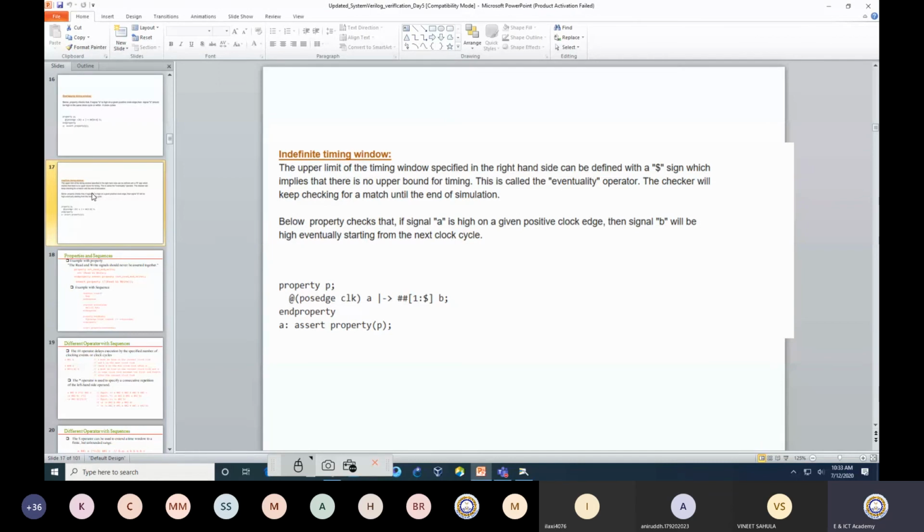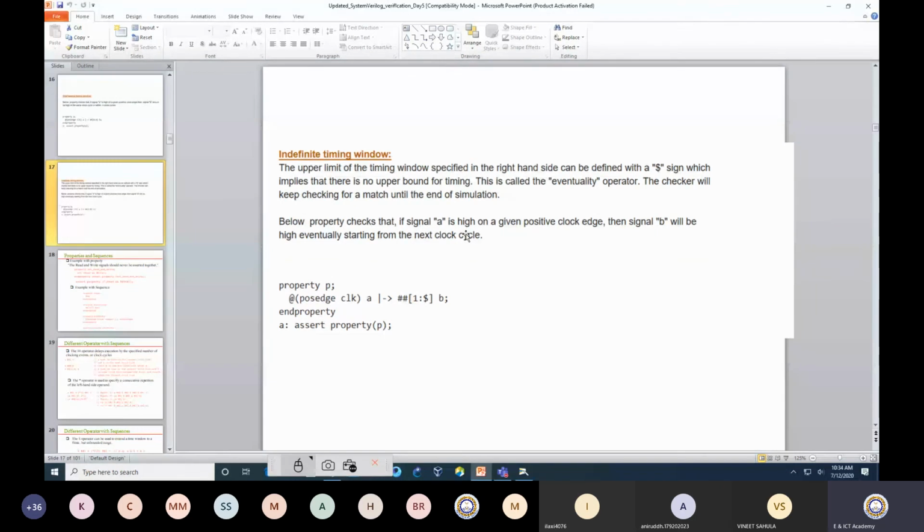Okay. Now, sometimes what happens is that in a timing window, I don't know when a particular signal on the right hand side would be high, but I want to ensure that it should be high at any point of time. So that means what I would like to do is, if signal A is high on a particular positive edge of the clock, then I am sure that B should be high at any point of time.